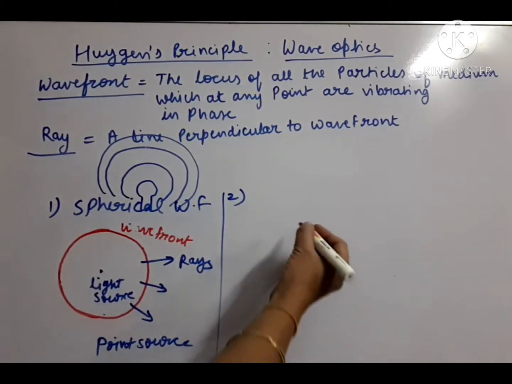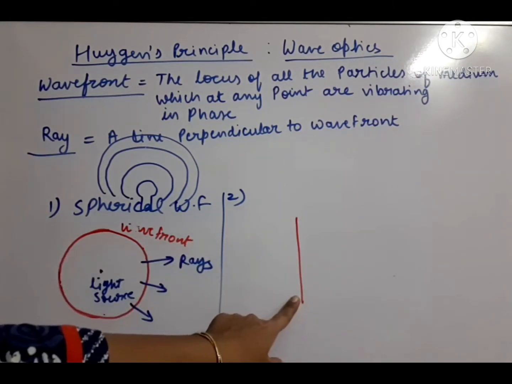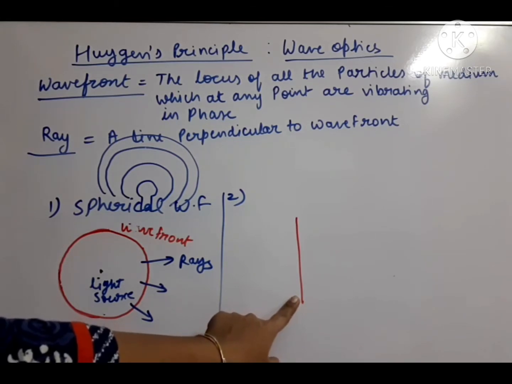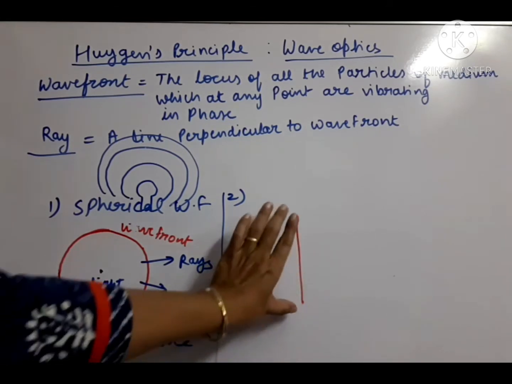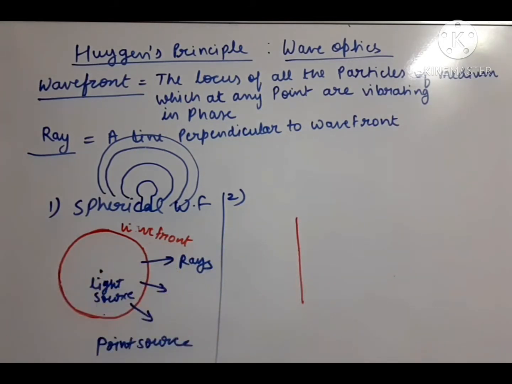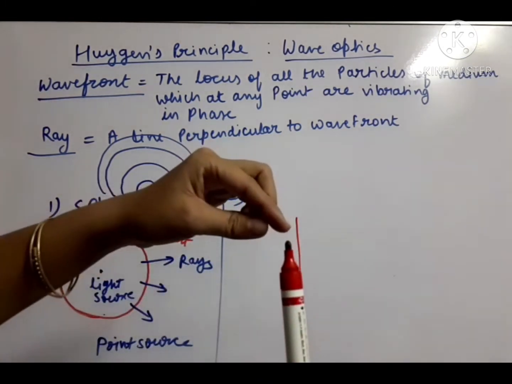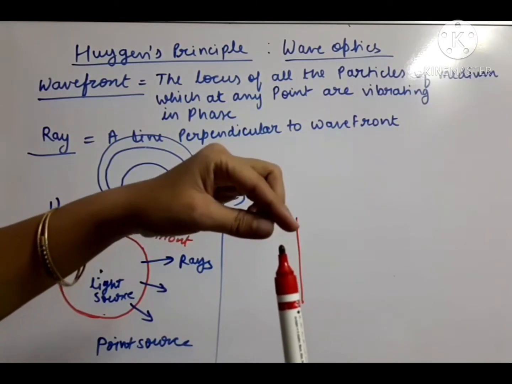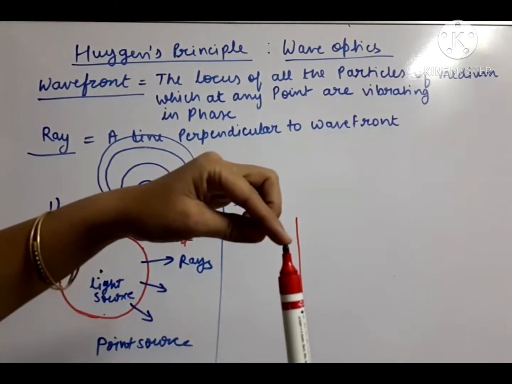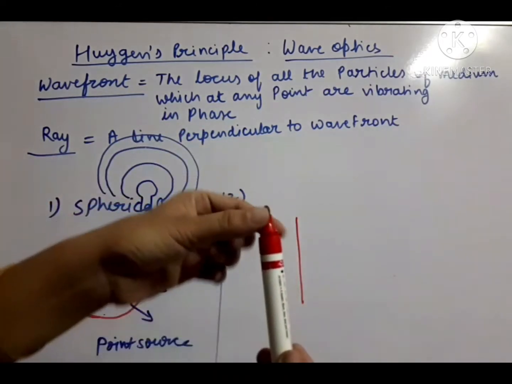Suppose I take a linear source of light. Draw the wavefront for this linear source of light. Linear source of light means whose length is much bigger than its other dimensions. Like a tube light, you can assume. Tube light is a linear source of light. Now how to draw its wavefront? If this is the linear source of light, wavefront means we have to take the points at equal distance from this point, this point, this point, like that. So we can divide the linear source into a number of point sources.